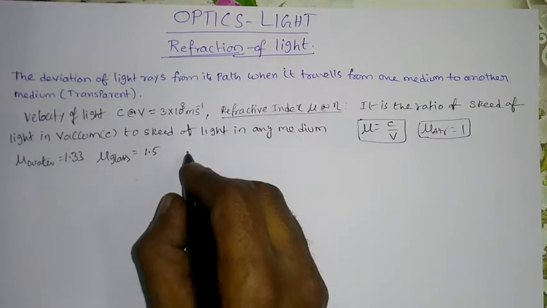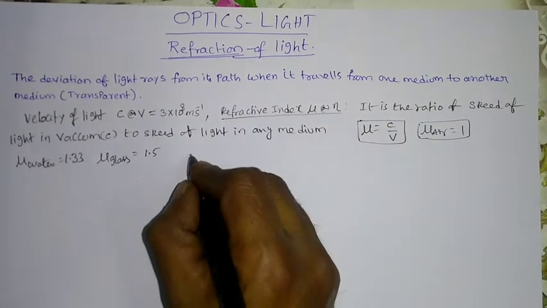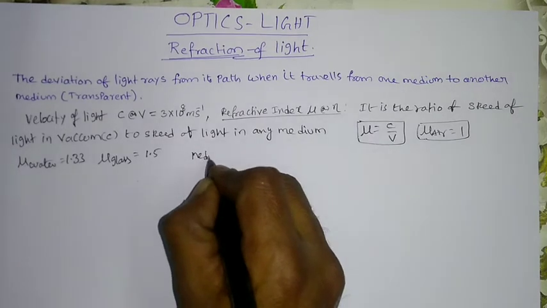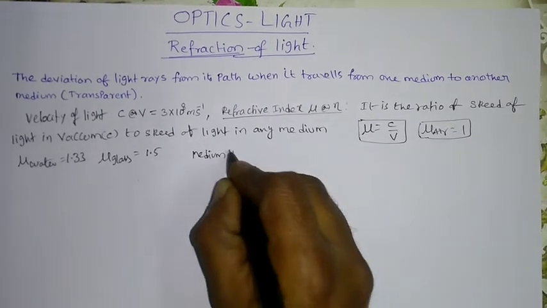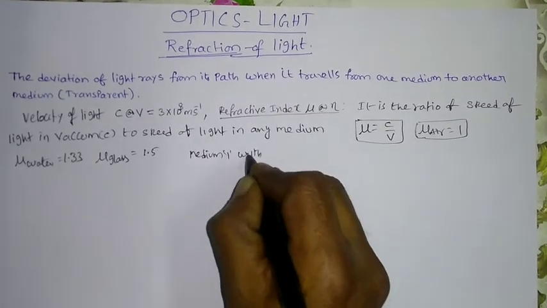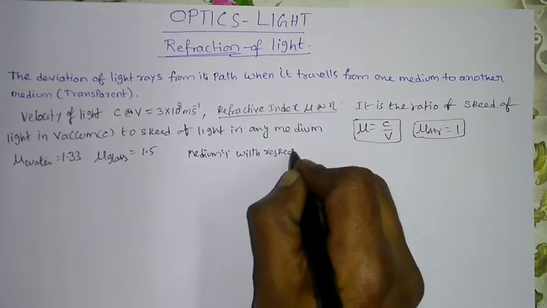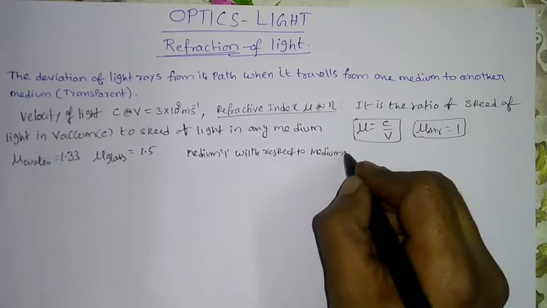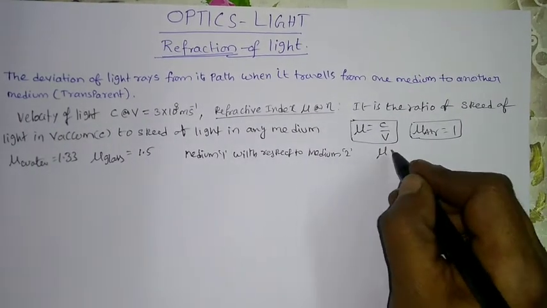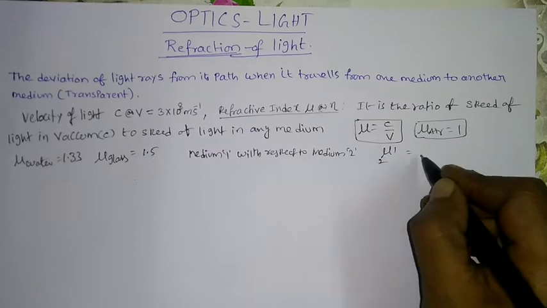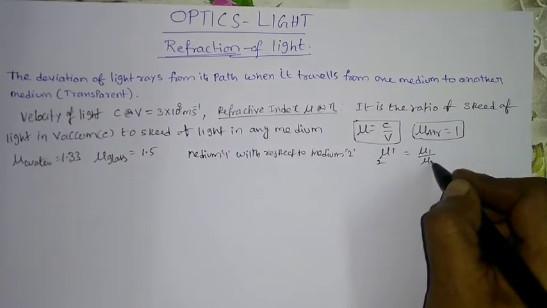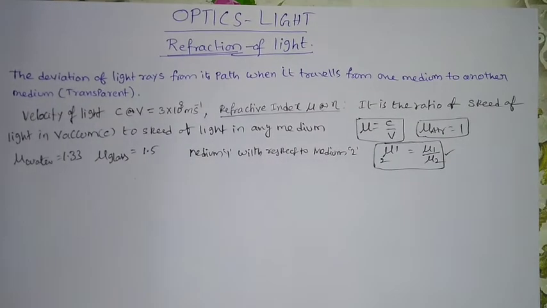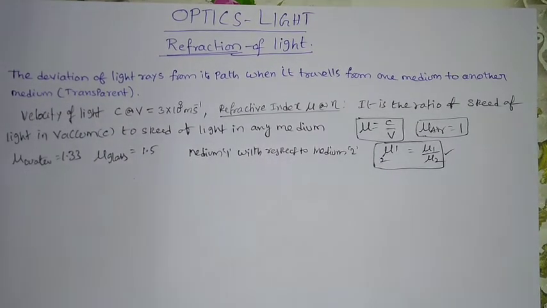Now you can write with respect to, for example, medium 1 with respect to medium 2. This can be represented like this, 1 and 2. That is nothing but mu 1 by mu 2. In this way you can write. For doing the problems, it will be helpful to us. So this is about the refractive index.